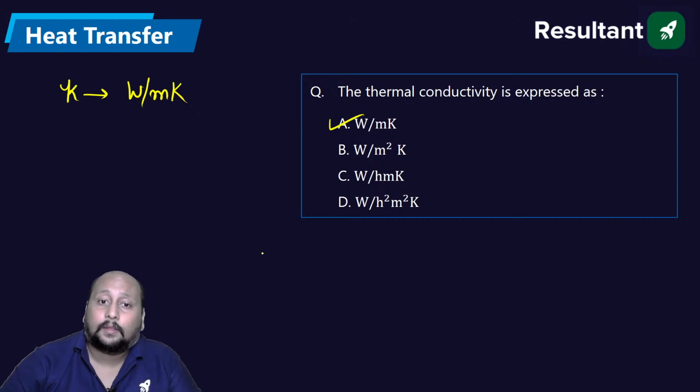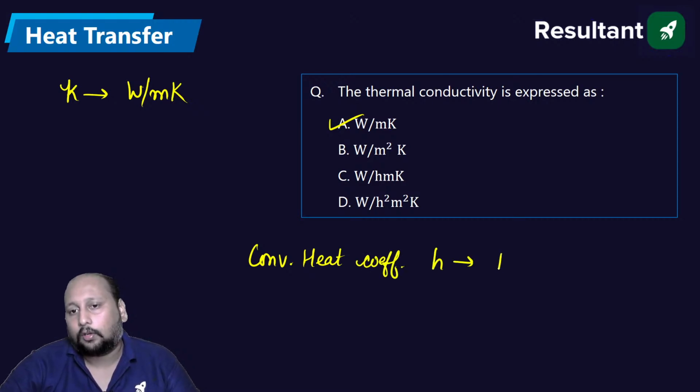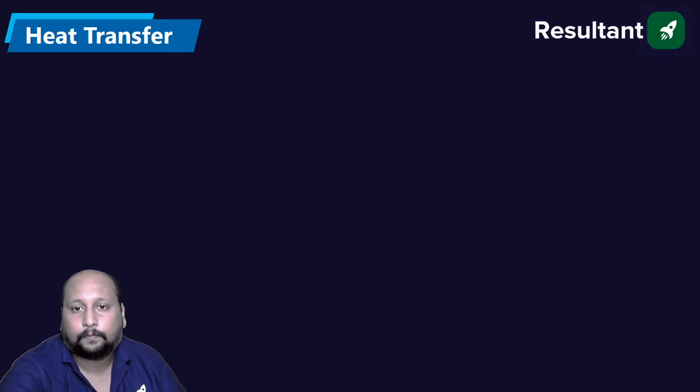If I say the convective heat transfer coefficient, which is denoted by H value, it is having unit of watt per meter square Kelvin. Okay, H value. Chalo, next question.